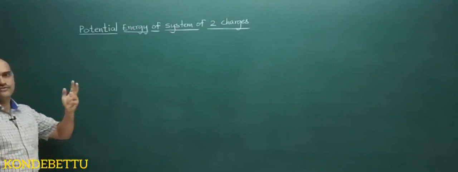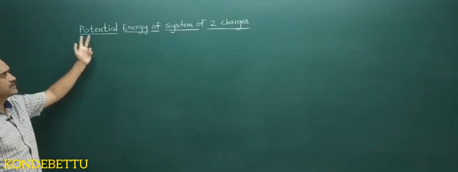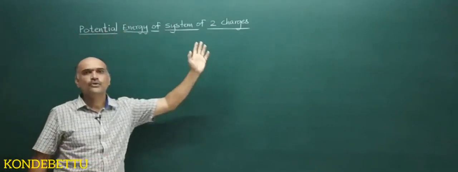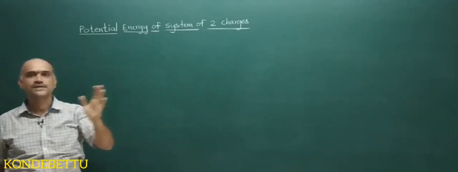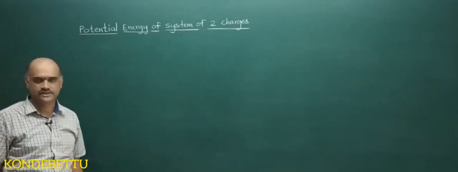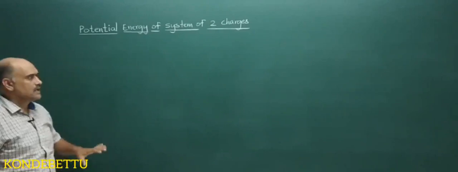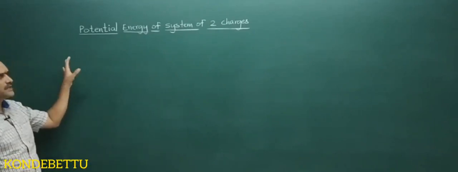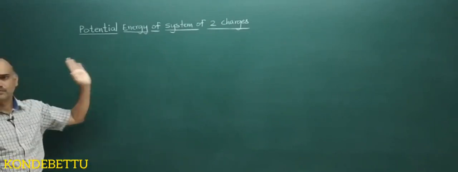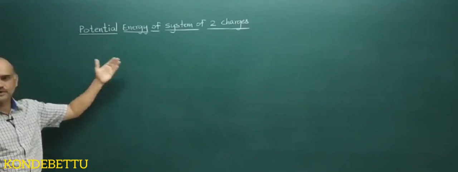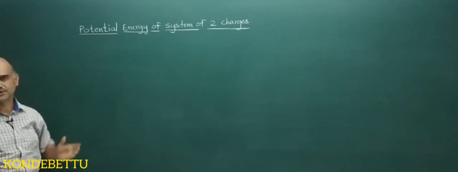So here we have two concepts, potential energy of 2-point charges and potential energy of 3-point charges. Now initially there is no electric field on the board, which means there is no opposition.